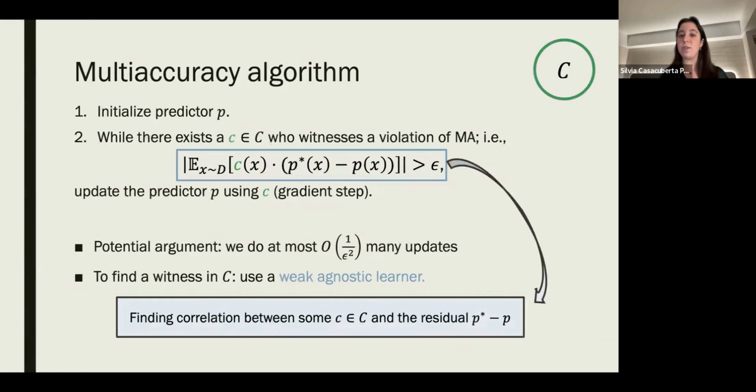You can show that it's going to take no more than 1 over epsilon squared many updates until this process terminates, and therefore we get a multi-accurate predictor. And so this is an efficient procedure. And in order to find a weakness in C that sees this violation of multi-accuracy, we use the learning theoretic object of a weak agnostic learner. Because notice that finding a violation of the multi-accuracy condition corresponds to finding correlation between some C in C and the residual quantity P star minus P.